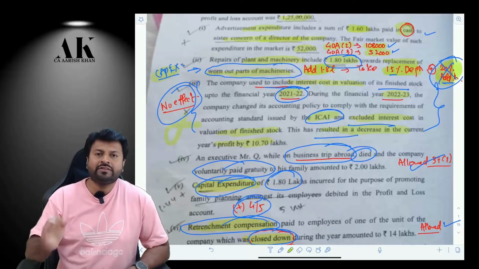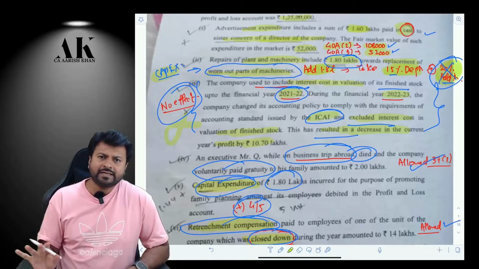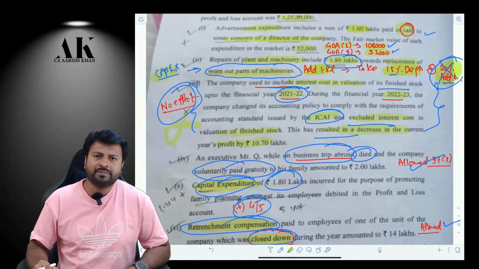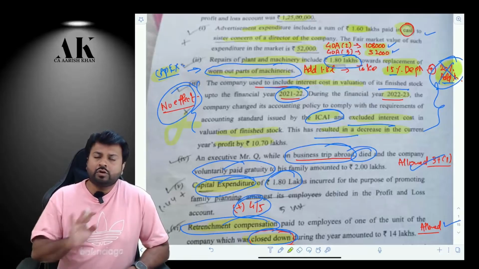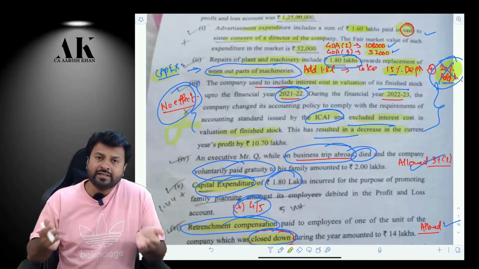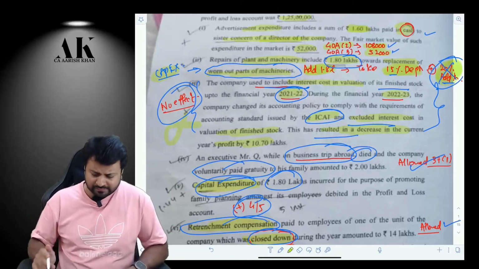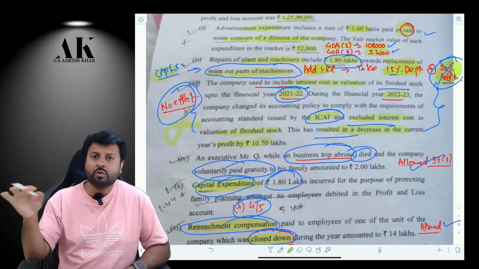So they have done everything correctly now. So why do you have to give any effect for the same? Same adjustment we have already done in our RTP, MTP, mock test papers and past paper discussion. So don't give any effect because the company has already done everything correctly in the current year, and they have also adjusted the profit in the current year. That's it. You don't have to give any effect. You just have to write a note on the same.